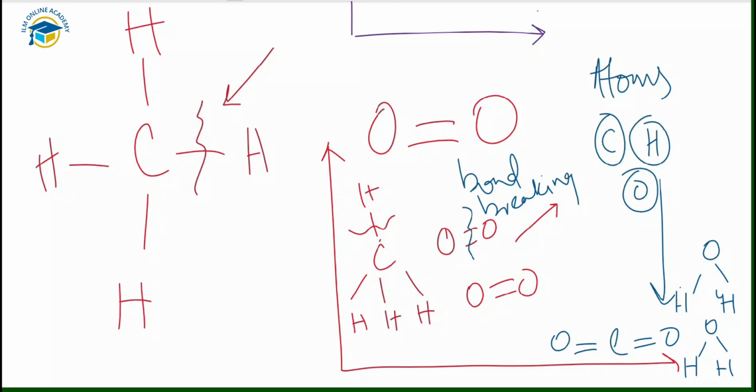Some bonds are stronger than the others. They require more energy to break them, but they give out more energy when they are formed. So here the bonds in the products are stronger than those in the reactants. So overall this reaction gives out energy, heat. So it is an exothermic reaction. These are the examples of the bond breaking and the formation of the bonds.